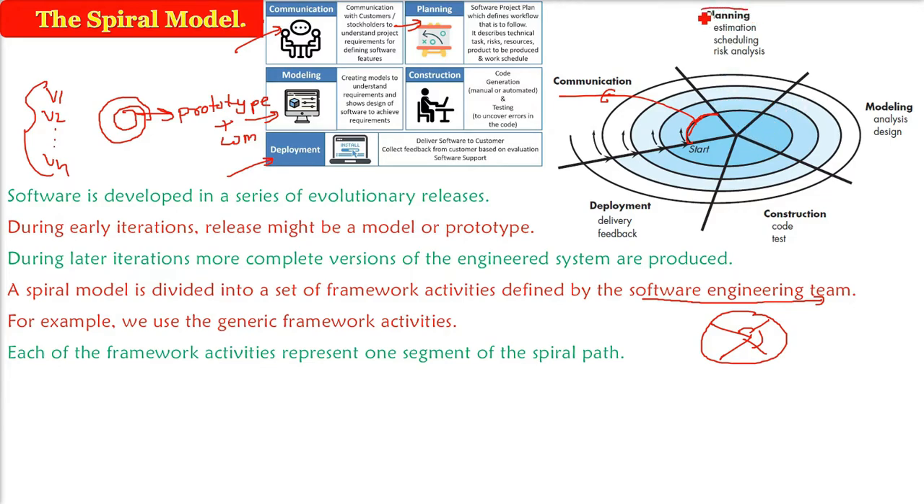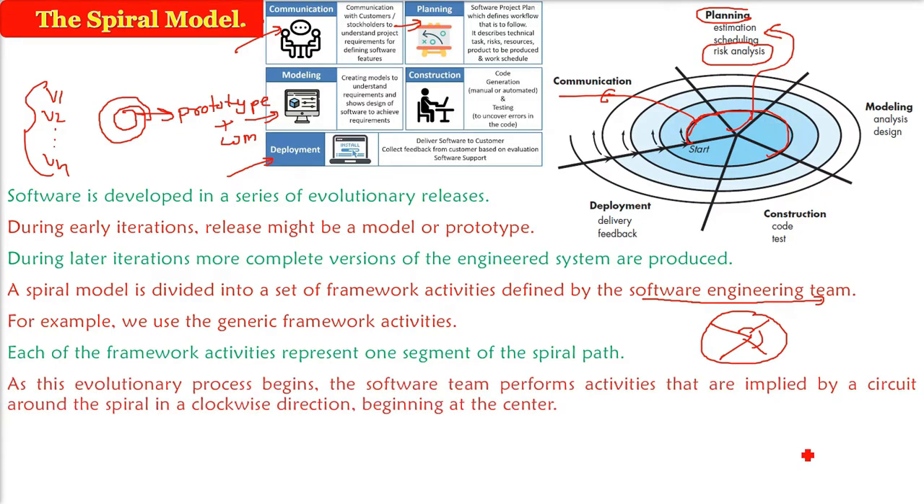Now you are planning. That is, what will be your schedule, time, project planning, the development plan, the test plan, and here you are going to use the risk analysis. This is very important. Then you will go to the third segment, modeling, analysis, design. Then you will go to the fourth, construction, and then you are going to deployment. So this is the clockwise direction you have to go. You'll start from the center. So the software team is going to perform this activity.